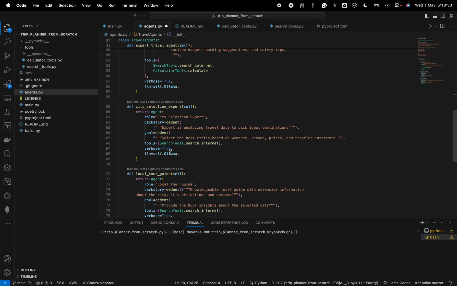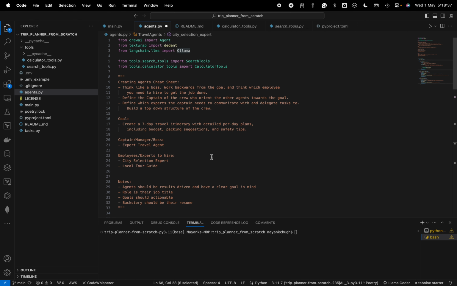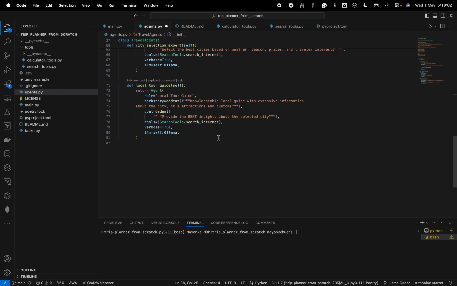Okay, and I am using Ollama so that it will be free for me. And in Ollama I am using Mistral. By default it uses GPT 3.5, but the good results will come either from GPT 4, or you can also use, I believe now, Grok, or an OpenAI key.